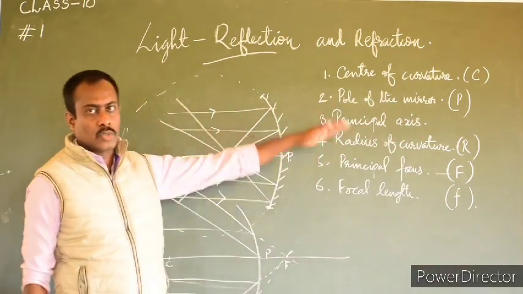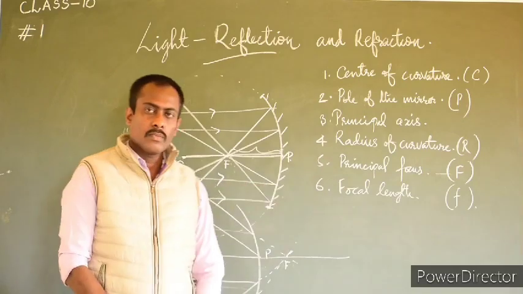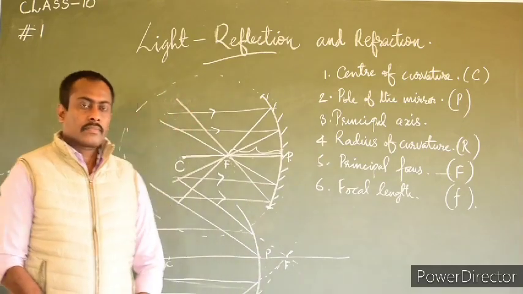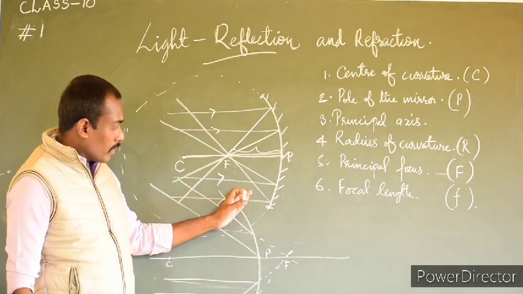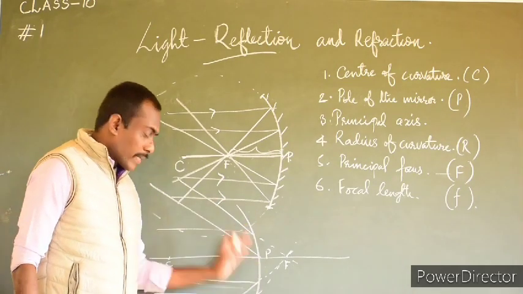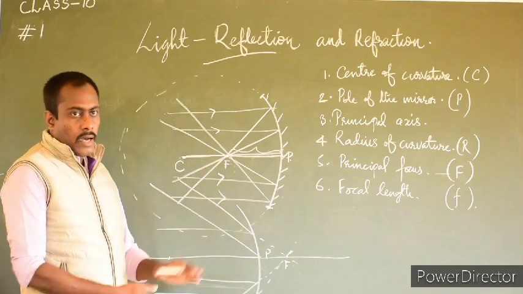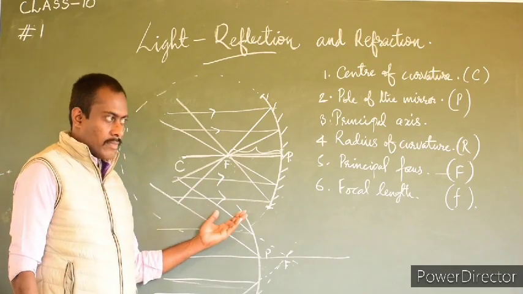So these are the terms associated with spherical mirrors. Now, we know that spherical mirrors reflect light. And what does it mean?